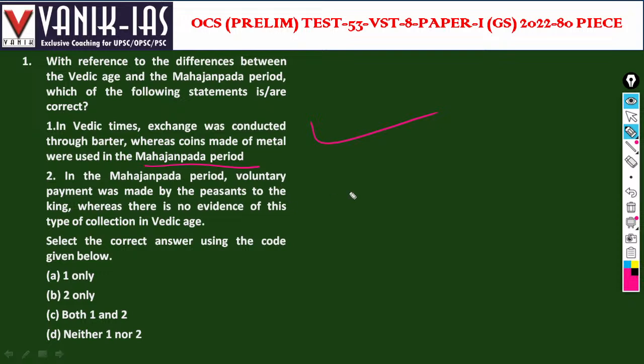But voluntary payment was made by the peasants, that is wrong in case of Mahajanapada period. Vedic age started around 600 BC. There is no evidence of this type of collection, voluntary collections. This is wrong, right? So only one option is the right answer.